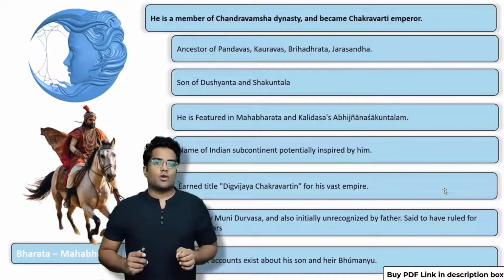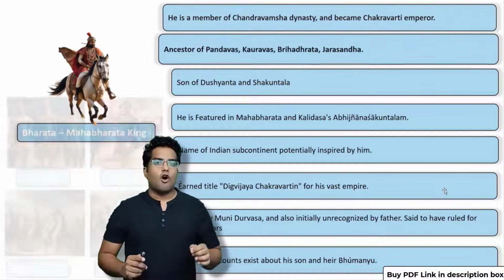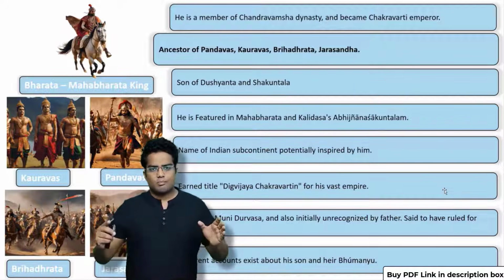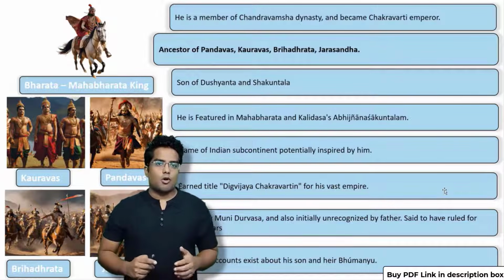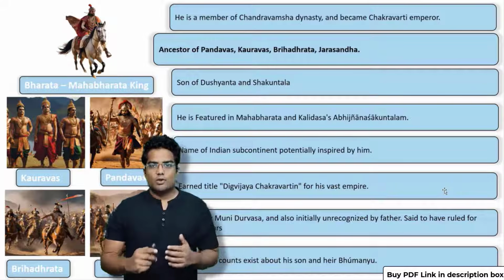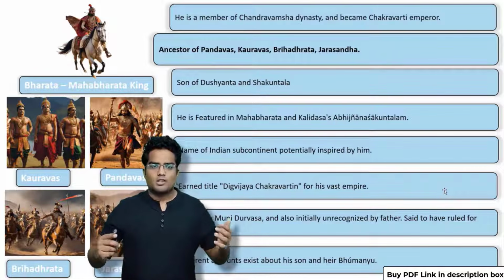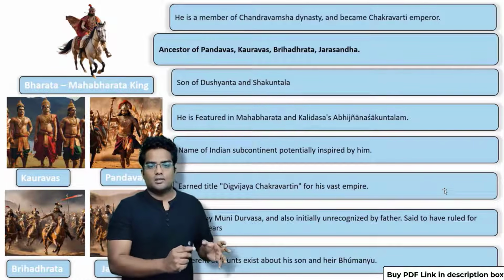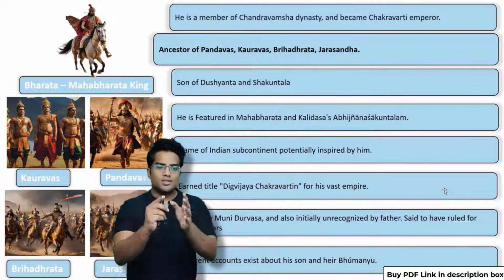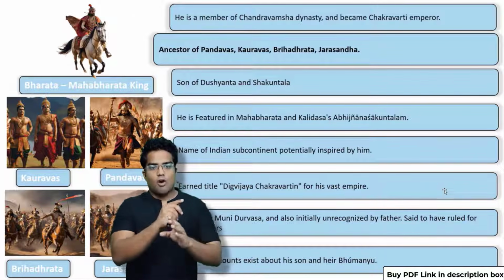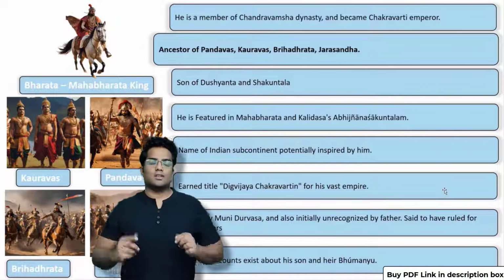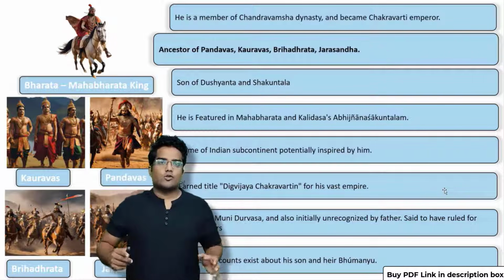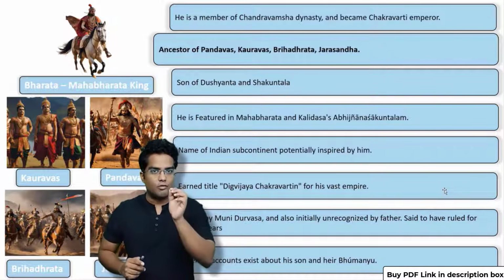Now the most important thing that you have to know is he is an ancestor of the Pandavas, Kauravas, Brihadartha and Jarasandha. Most likely you have already learned about the Pandavas and Kauravas by reading the Mahabharata or watching TV serials like Mahabharata. But you should also know there was another clan called Brihadartha and also another clan called Jarasandha. So this guy was the ancestor of the Pandavas, Kauravas, Brihadartha and Jarasandha. Now the question is how he was born. For exams like UPSC, we don't have to go into much detail, you just have to remember this.